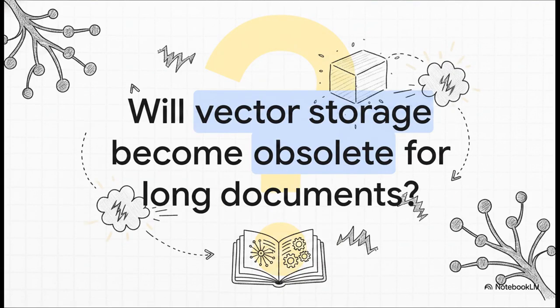It really makes you step back and look at the entire trajectory of AI infrastructure right now. As large language models become increasingly agentic, and as they learn to logically reason over semantic tree structures just like human experts do, will static vector storage eventually become completely obsolete for long professional documents? It's a fascinating question and one that the incredible performance of PageIndex basically forces us to ask.